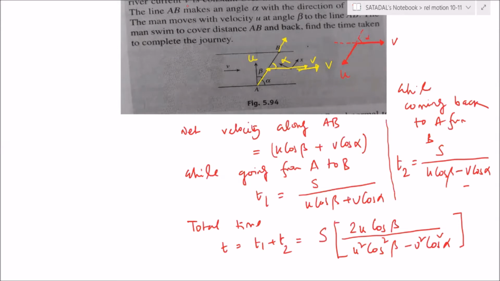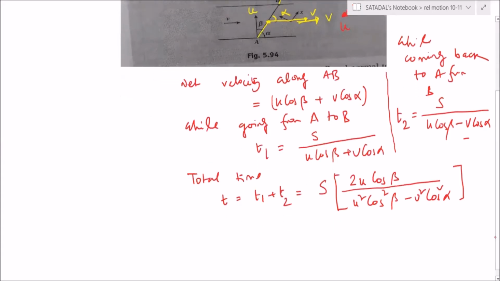Yes, Shashivardhan? Amreshwar? Yeah, tell me. Sir, I got T equals S into 2V cos beta by U square cos square beta minus V square cos square alpha. Correct only. Perfect answer. Sir, for saying that only I raised my hand. Yeah. Correct. Very good. Okay. Varun, same answer only, na? Alright. Okay. So this is fine.